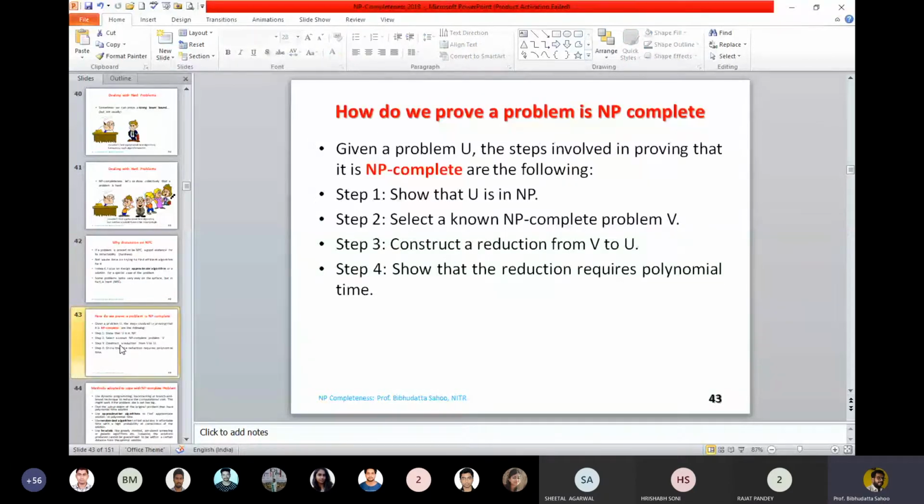This is the slide. Again and again, we will repeat how to prove a problem to be NP complete. Given a problem U, the following steps are used to prove it NP complete. We will be discussing individual problems, and we might use the blackboard as well. The first step is to show that U is in NP. We try to prove a problem to be NP complete. Please listen, this is a must for every student.